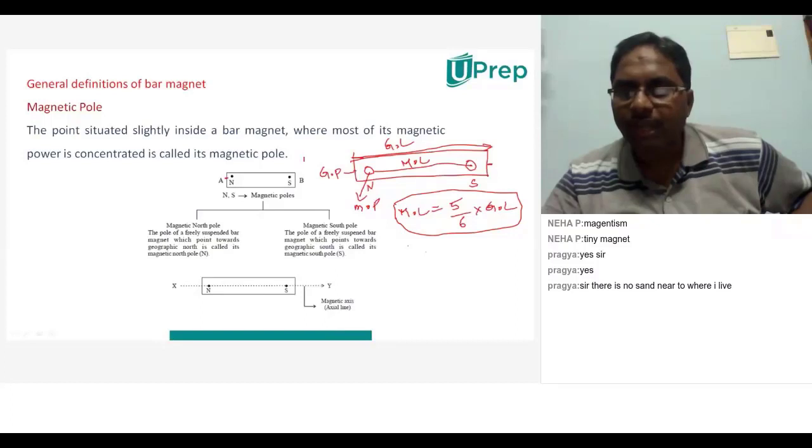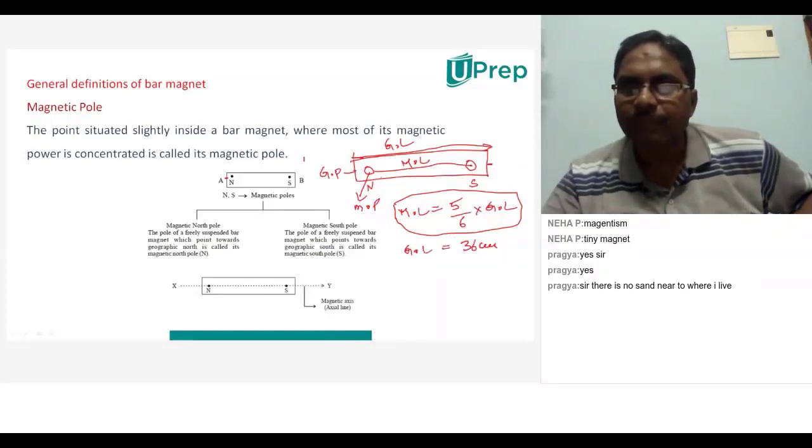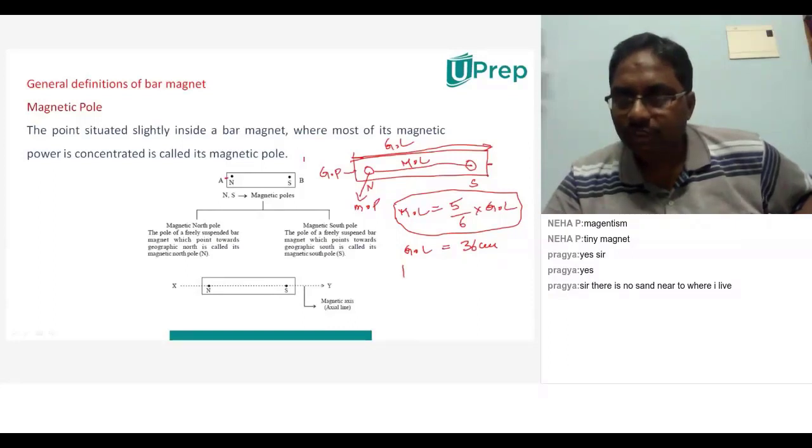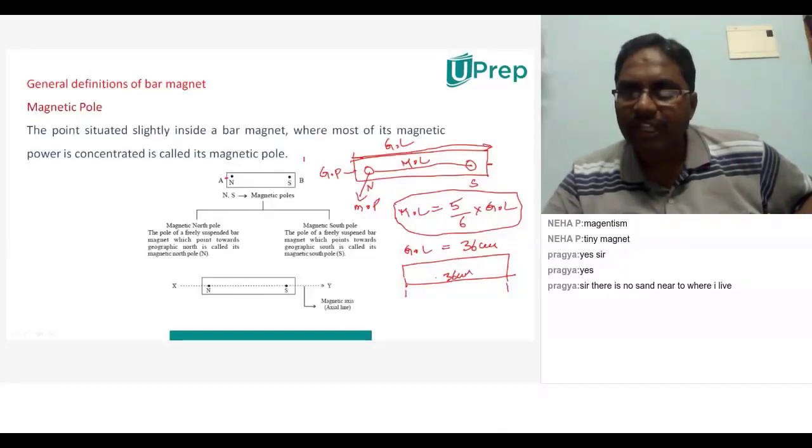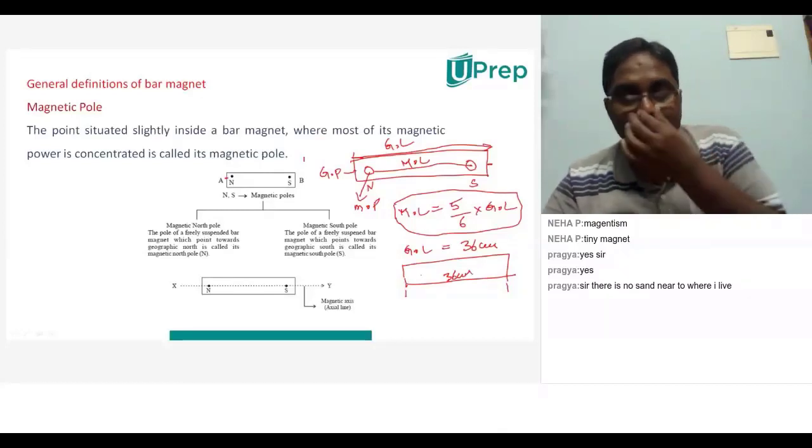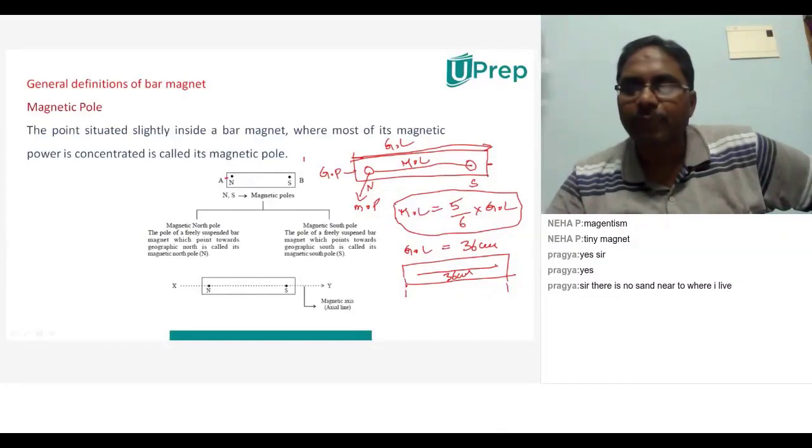Suppose the geometrical length is 36 centimeters. Let me draw here. Suppose a magnet is there like this. Geometrical length means from this end to this end, from here to here, 36 centimeters. Then what will be the length between the two magnetic poles, the north pole and the south pole?